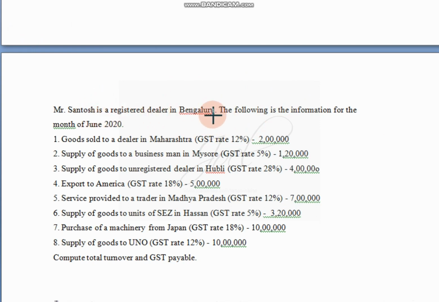He is from Bangalore, and the following information for the month of June 2020 is given. We are supposed to calculate total turnover and GST payable. We'll see one by one.